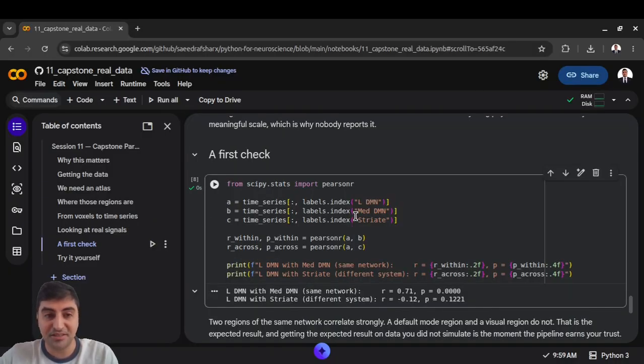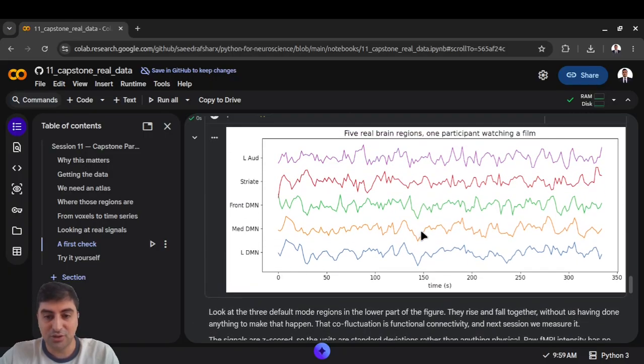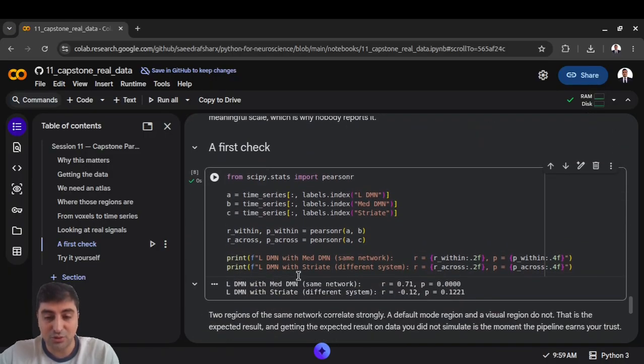So now we actually predicted what we observed here. Now we actually put a number on it and can predict it, because now we know that they correlate. It is the expected answer, and I want to be clear about why this is worth celebrating rather than boring. Every step in this pipeline could have gone wrong. The atlas could have been misaligned, the confound file could have been mismatched, the masker could have been silently returning garbage. Getting the expected answer on the data you did not simulate is how you find out the machinery actually works. This is what the positive control is for, and you should build one into every pipeline you ever write.